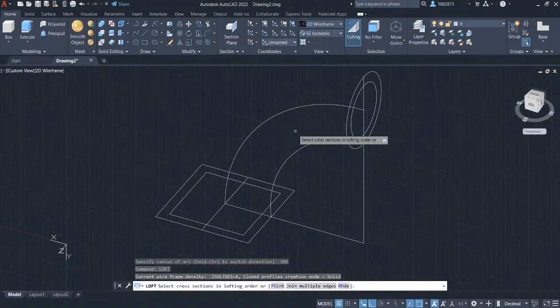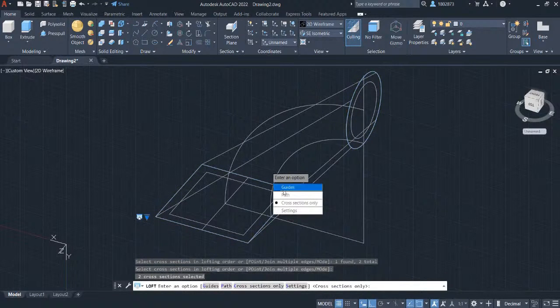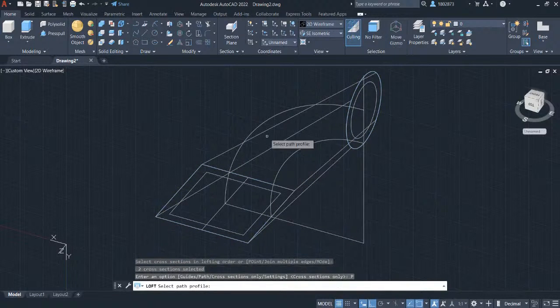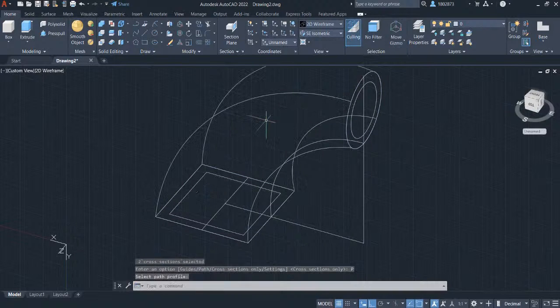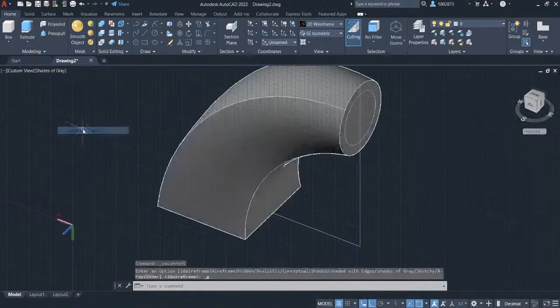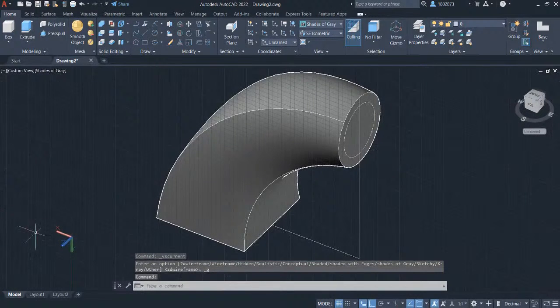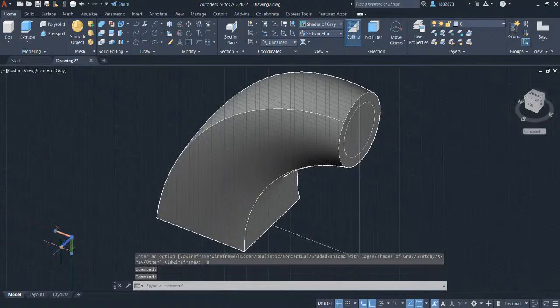Press loft and press Enter. Select this circle and this rectangle. Press Enter. Select the path as the option. And select this arc as the path profile. Let's change the view into shades of gray. Let's bring back the UCS icon in World Coordinate System.